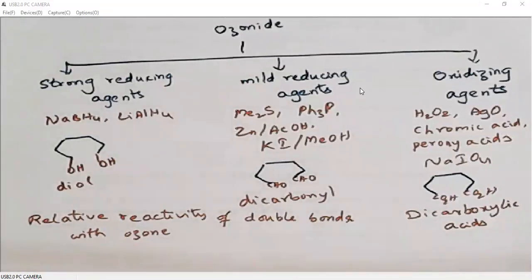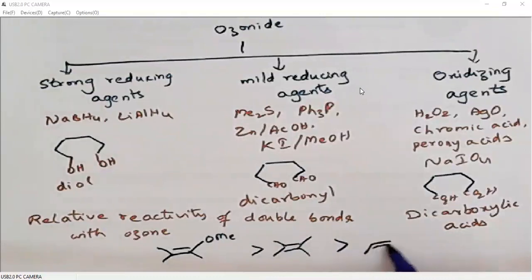Ozonolysis is an electrophilic reaction, so we must have some electron rich double bonds. If we have some electron releasing groups, either plus M groups or plus I groups, then ozonolysis is easy. Here we have a plus M group and a plus I group, and the methyl group is a plus I group. So it is more reactive than this one, because that is having only plus I groups and it is tetra substituted.